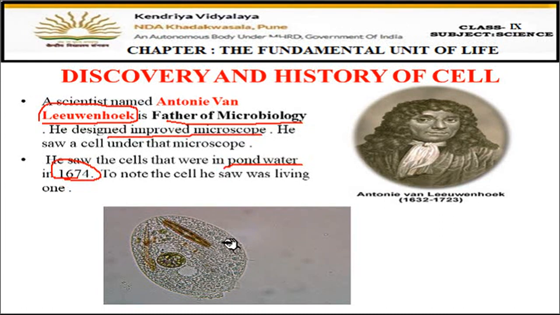Because in pond water small microorganisms, small insects, and small animals are present, which we cannot see with our naked eyes. So this was the structure which he saw when he used a single drop of pond water under the microscope. This is the structure of a living cell, students. Robert Hooke saw a dead cell under the microscope, but Leeuwenhoek saw a living cell under the microscope. Okay, now let's see the next slide.